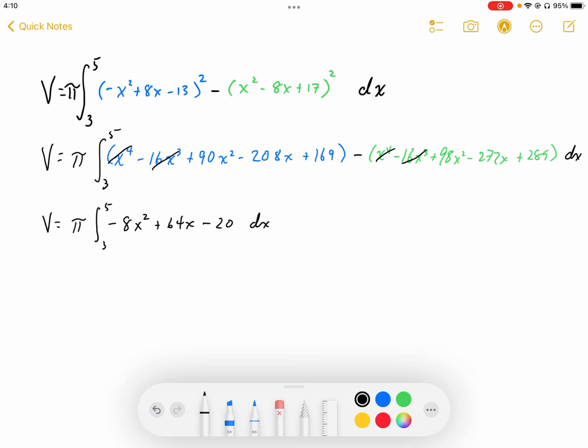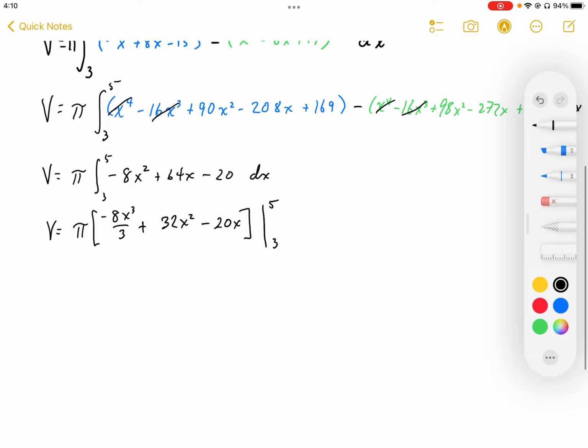I'm going to anti-differentiate this. I'm going to end up with pi times negative 8 x cubed over 3 plus 64x squared over 2. So I'm going to end up with 32x squared minus 20x. Okay, and then I can plug in my bounds from 3 to 5.